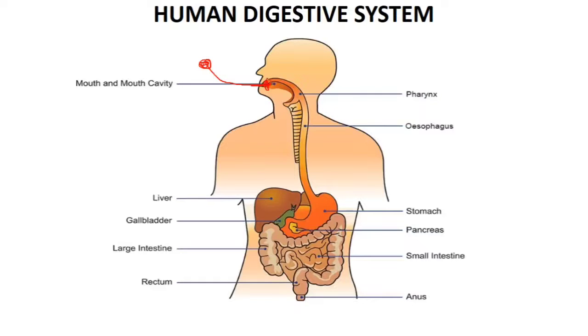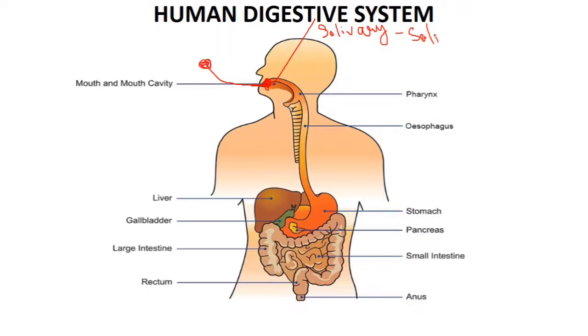The tongue helps in mixing the food. It helps the food and saliva to mix in the mouth. In the mouth, or buccal cavity, we have the salivary gland, and this salivary gland secretes saliva.